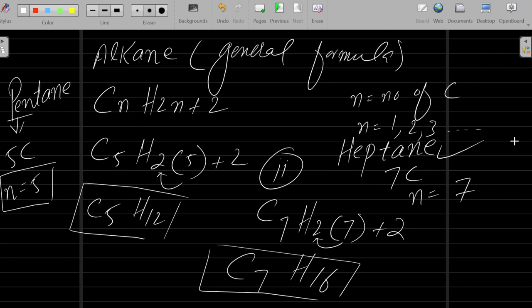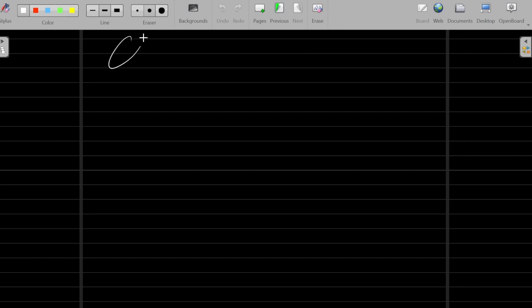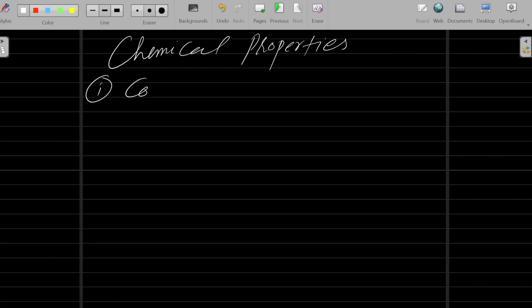So these were a little bit of physical properties, and a general idea about alkanes. Now we will talk about their chemical properties. Chemical properties depend upon their electrons and chemical reactions. Chemically, they can give 3 types of reactions. The first one is a combustion reaction.